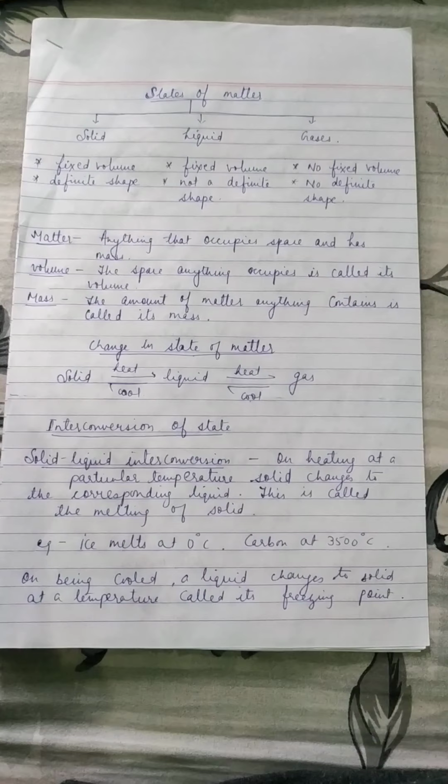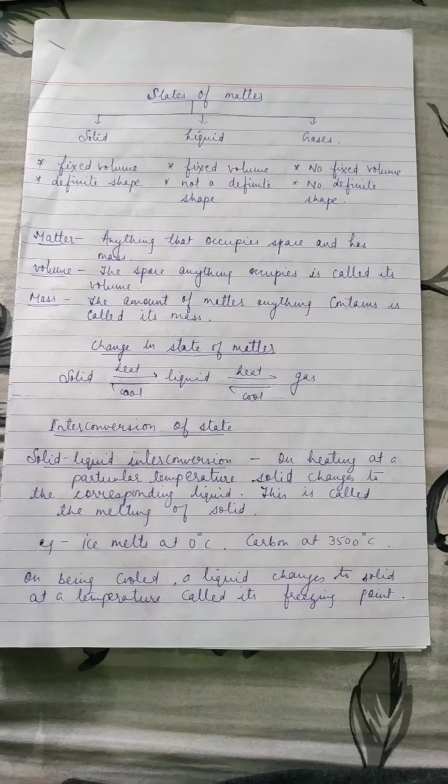Good morning, students. In the previous class, we studied the states of matter. We learned what matter is and discussed the three states of matter: solid, liquid and gases. We also learned about their properties. Solid has a fixed volume and a definite shape. Liquid has a fixed volume but does not have a definite shape, whereas gases have no fixed volume as well as no fixed shape.